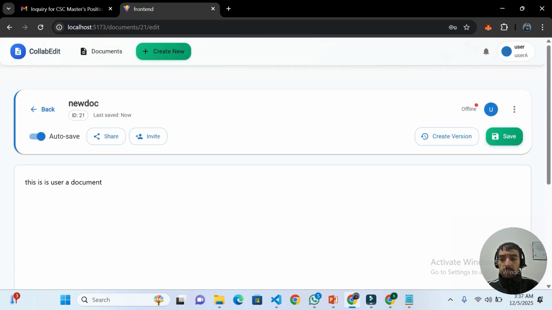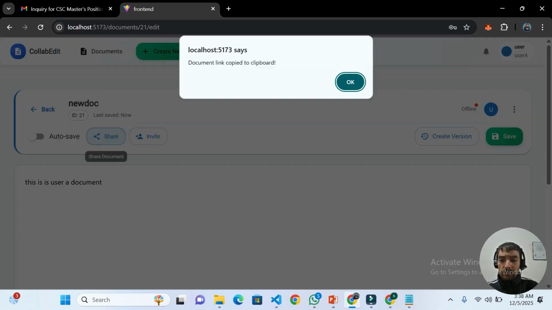If this user A wants to share his document with other users, by using this share button he will be able to share his document with multiple users.